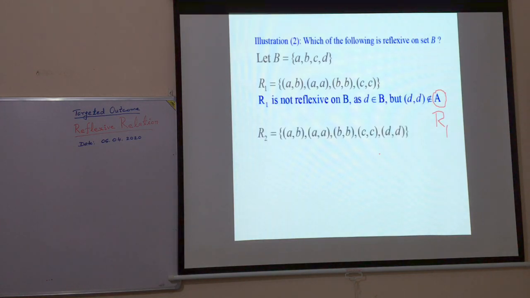Next, R2. Now, A is in B, ordered pair AA is in R2. B is in B, ordered pair BB is in R2. Ordered pair CC, and element D, ordered pair DD. So what do we see? For each x belonging to B, ordered pair xx belongs to R2, so R2 is reflexive on B. The reason is same. And this is not B, this is R2.